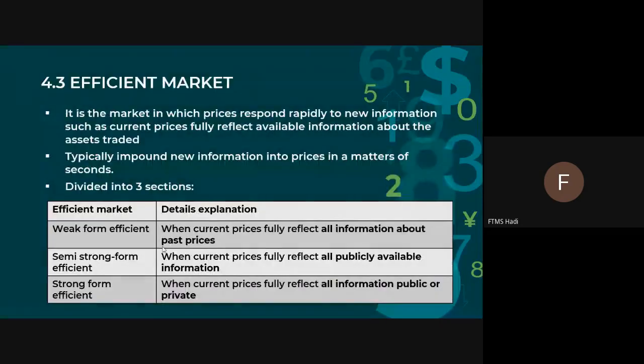Yes, efficient market. What does the efficient market say? It is a market in which prices respond rapidly to new information. Let me tell you why. Usually the price is going up, going down, going up, going down. One of the factors that leads to this is updated information or news.